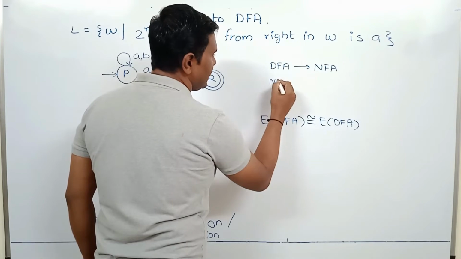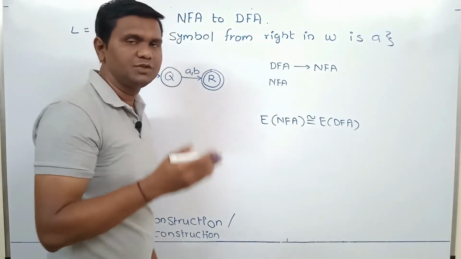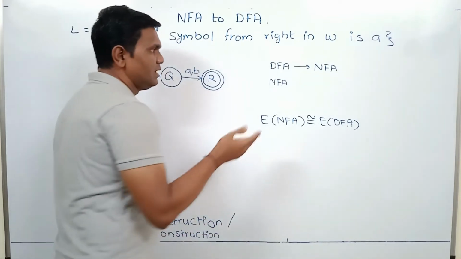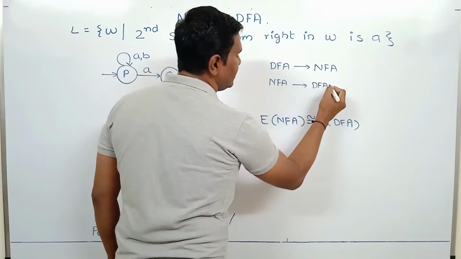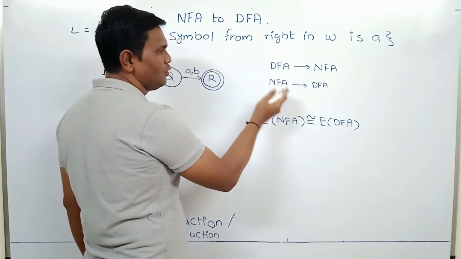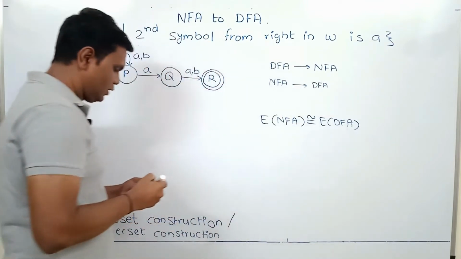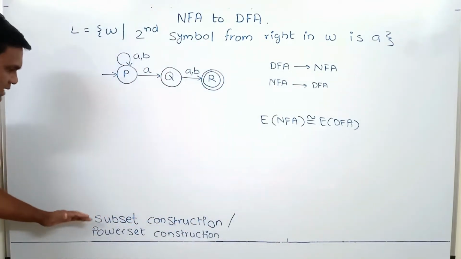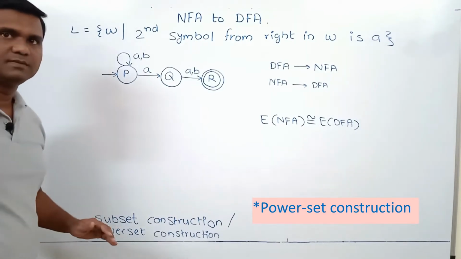But if you consider NFA, then we have to follow a certain procedure which we are going to study in this lecture, and then we can get equivalent DFA. For any NFA, we can follow a certain procedure and we can get equivalent DFA. So in this lecture, we are going to study subset construction method. It is also known as power construction method.